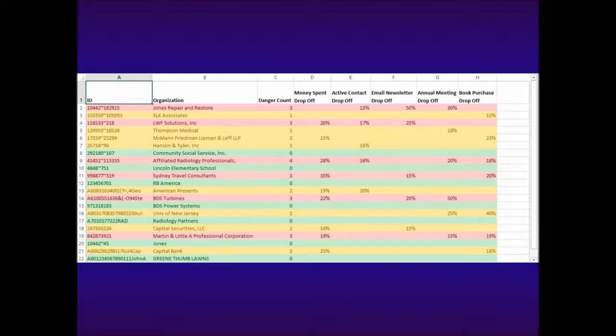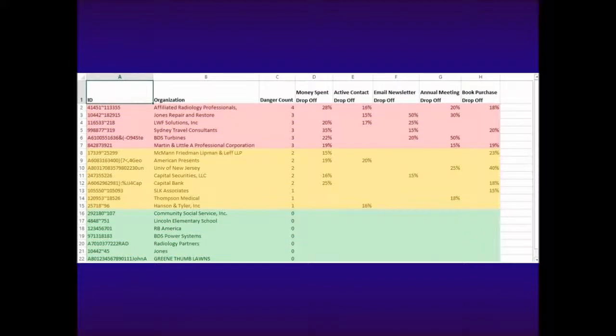With this context added, we may now group the members into categories of potential to attrite, sort those most likely to attrite to the top, and begin our outreach. Now, having this information available also improves the quality and the substance of the outreach itself. Hello, we've noticed that not as many people from your company attended our annual meeting this year. Is there some feedback you'd like to give to make our annual meeting more interesting to you and your colleagues? Things like that. Helpful to ask these questions to your members.